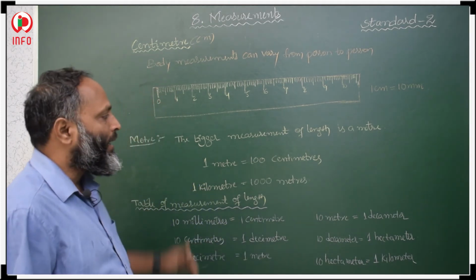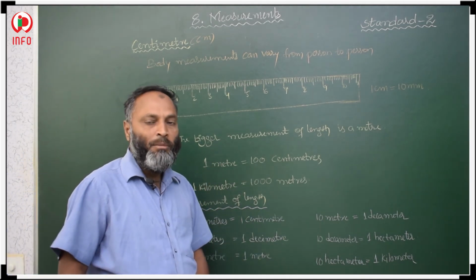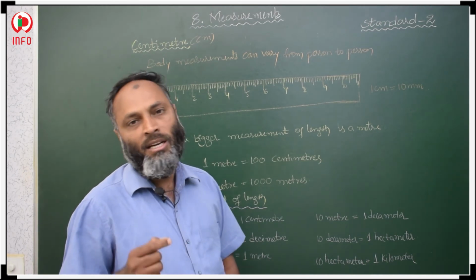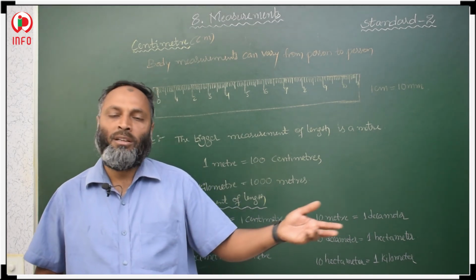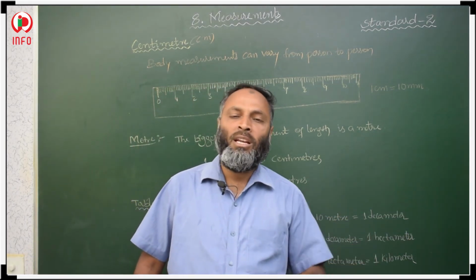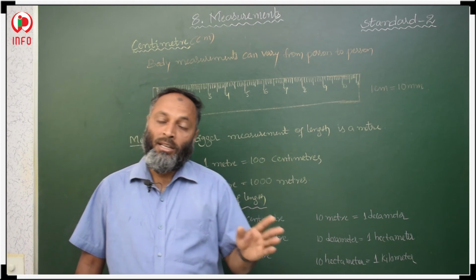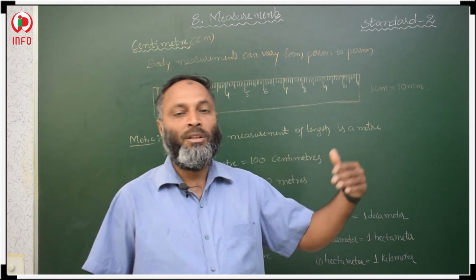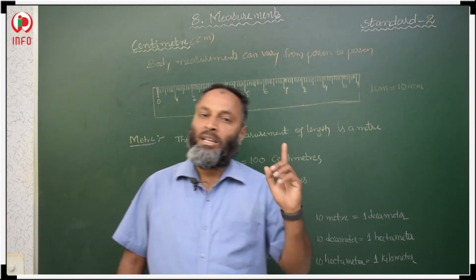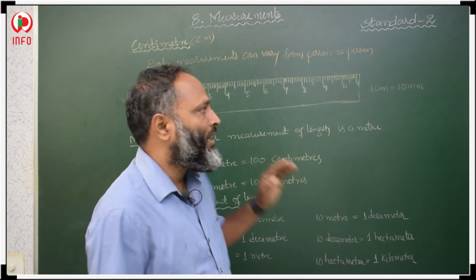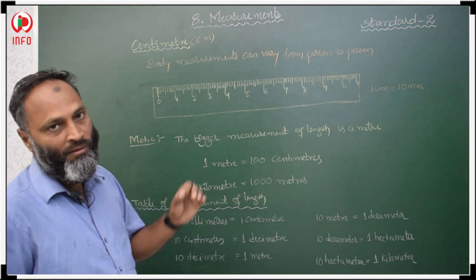Then after that, meter. Meter is a bigger unit, a bigger measurement of length. So meters, centimeters, millimeters, these are the standard units. Cubit, handspan, all those using body parts to measure length are not standard units. Why are they not standard? Because the length of body parts differs from one person to another, so it is not a fixed length. That is why those units are not standard. Centimeters, millimeters and meters are the standard units everywhere in the world.